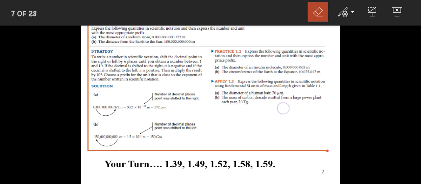First of all, you have to put the value of micro, which is 10 raised to power negative 6, and then convert into the SI unit, which is meter. And here also you can replace tera with 10 raised to power 12 and convert into kilogram.